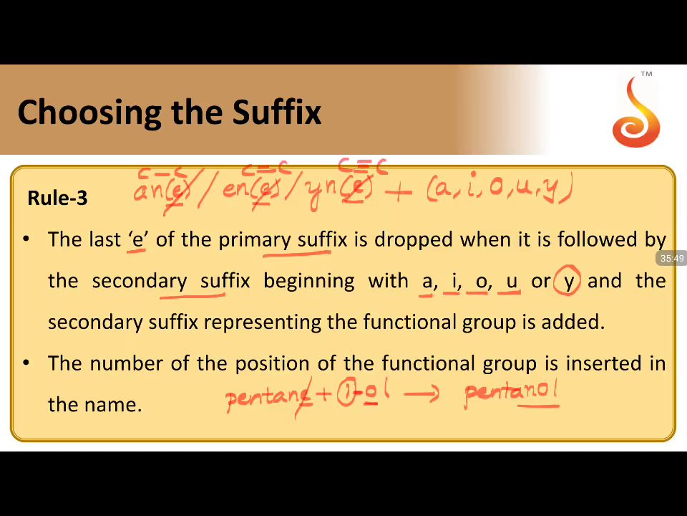The rules of IUPAC are given with certainty, and you have to follow them. So what are the basic points we have to follow? If you have a number followed by a number, separate the numbers by a comma. If you have a number followed by a word, separate it by a hyphen. If you have the substituents repeated 2 times, 3 times, we use the numerical prefixes di, tri, etc.